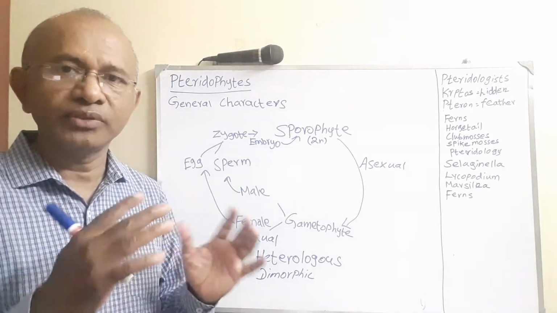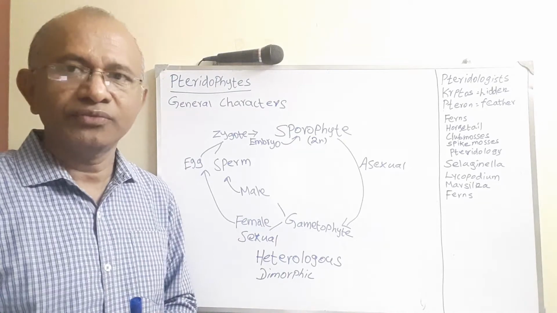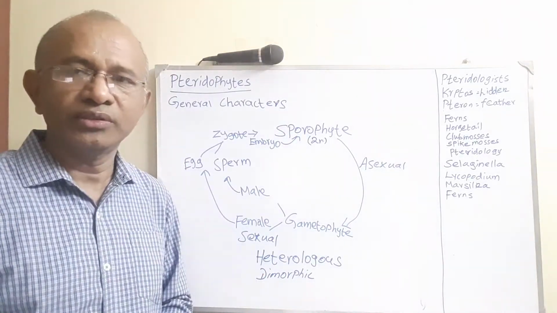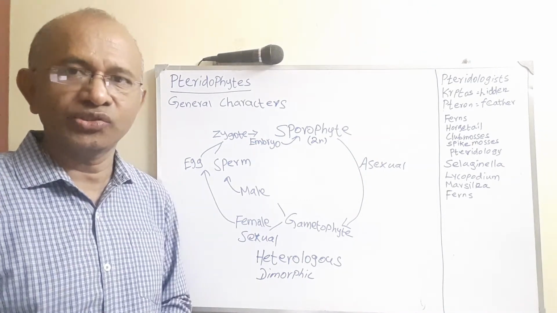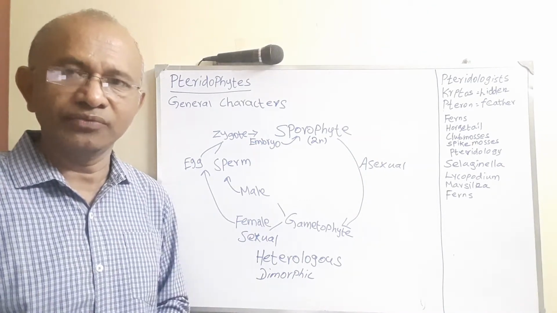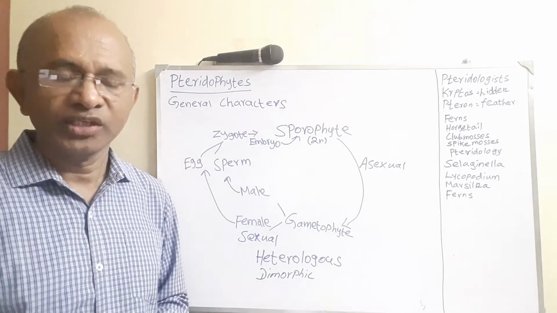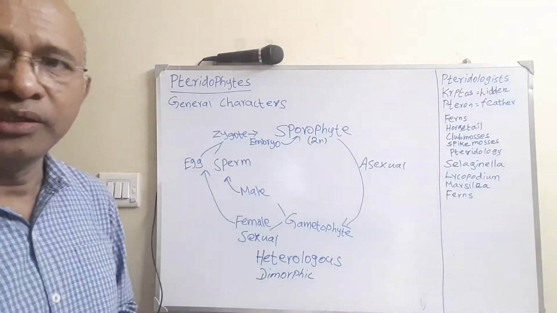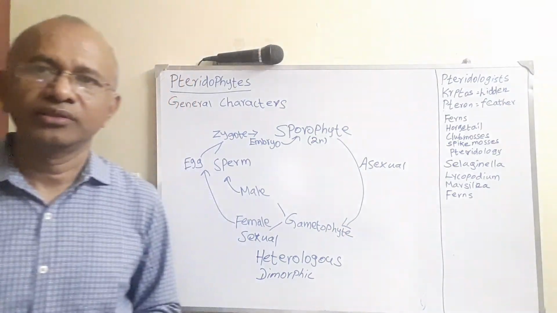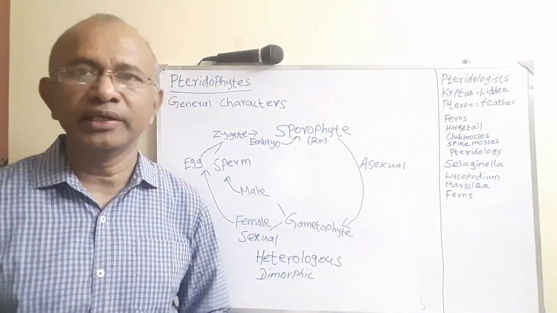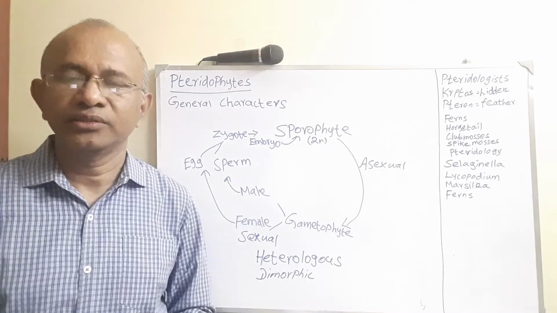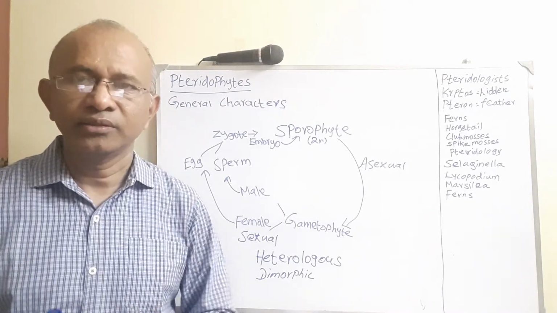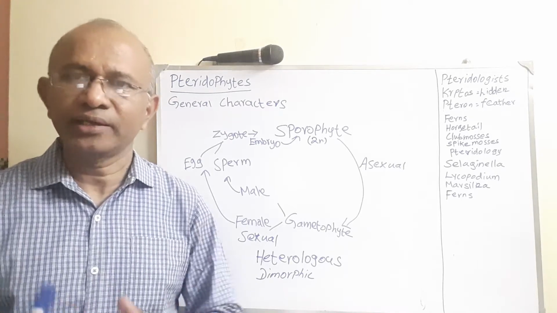So this type of alternation of generations is known as what? Either the heterologous type of alternation of generations, or the dimorphic type of alternation of generations. So in this, what we come to know is that pteridophytes are like algae and bryophytes, another group of plants, but they have their own characteristic features.